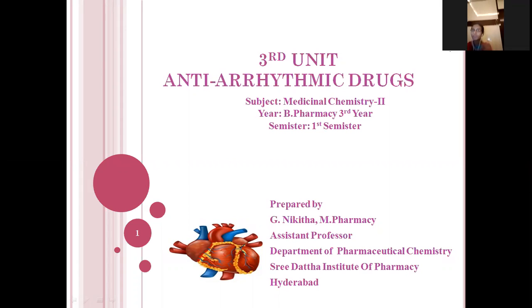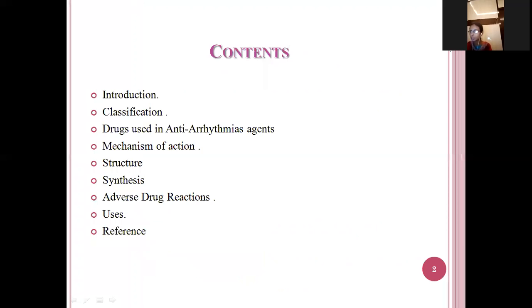So today we are going to discuss the anti-arrhythmic drugs. It is the third unit. In this we will discuss the introduction, meaning what arrhythmia is, the classification, and what drugs are used in the treatment of arrhythmias. Mechanism of action, meaning how the drug acts in our body and reduces the arrhythmia, and structure, synthesis, adverse drug reactions, and uses.